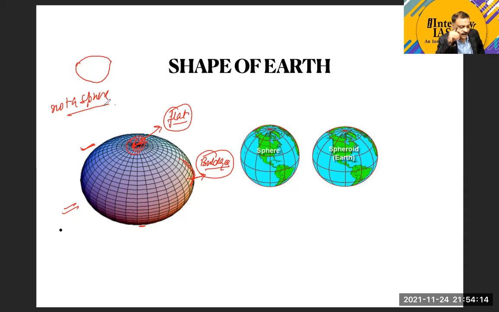Why is it not a sphere? Because if it has to be a sphere, it means that the distance of all the points on the periphery should be the same from the center, but that is not the case with the earth. So therefore the shape of the earth is taken to be a spheroid. We take the shape of the earth to be a spheroid, and in terms of a geometrical shape, it is better defined as an oblate spheroid.